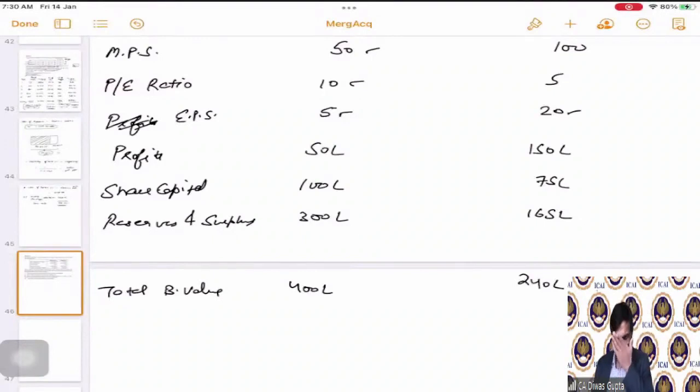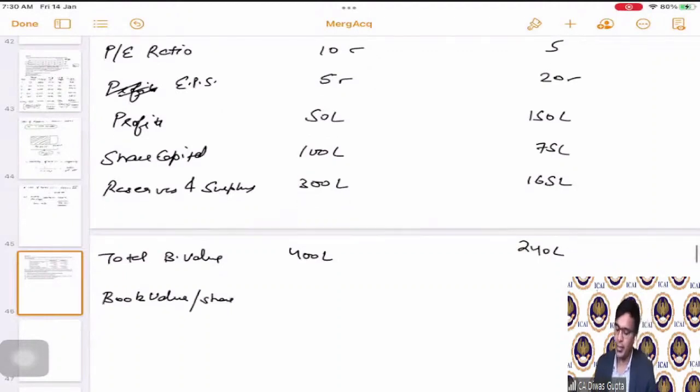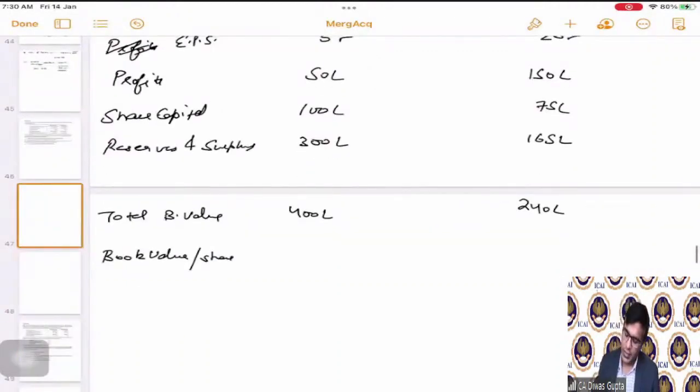Correct? 170, 240, yeah. Then book value per share. We just need to simply divide it by the number of shares, correct? Which is 40 and 32.